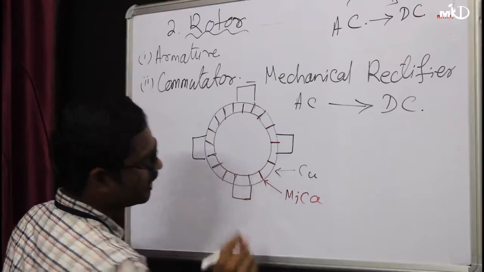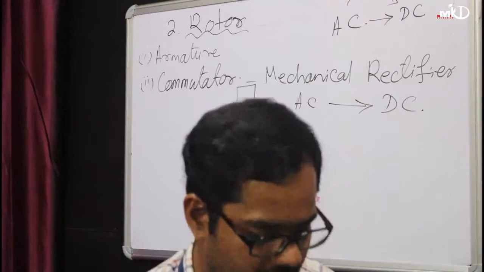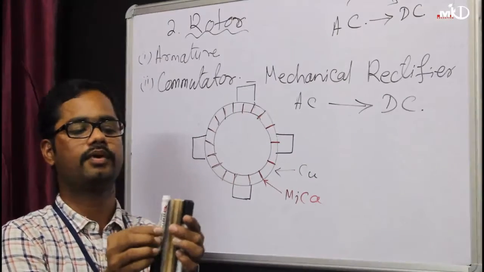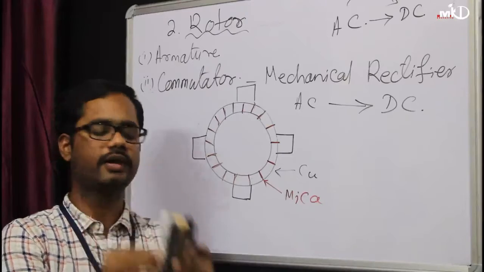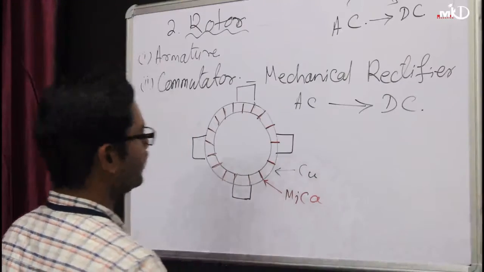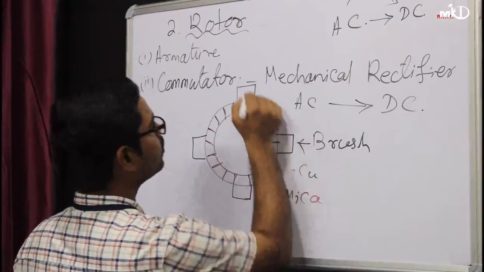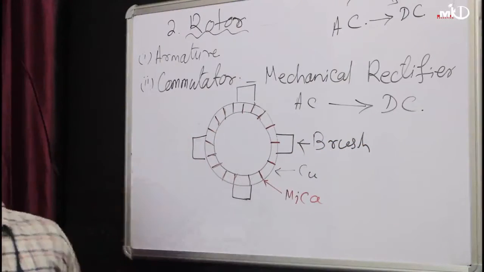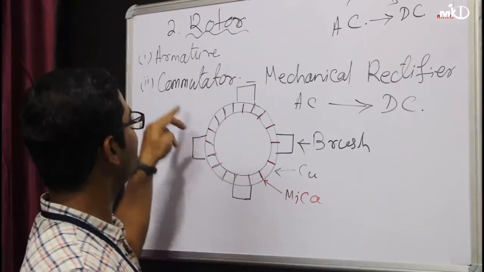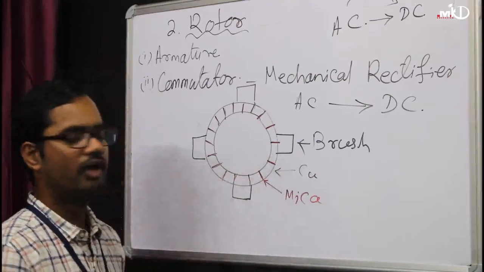This segment sits in between two coppers like that. So there are two coppers and in between them one mica, like that. So this is your copper, the segments of mica are there, and this is your brush. The number of poles is the number of brushes. So this is the copper segment of your commutator. The commutator segments are separated by mica sheets.